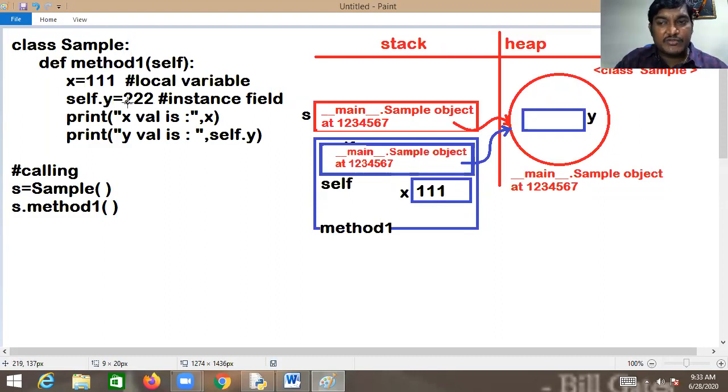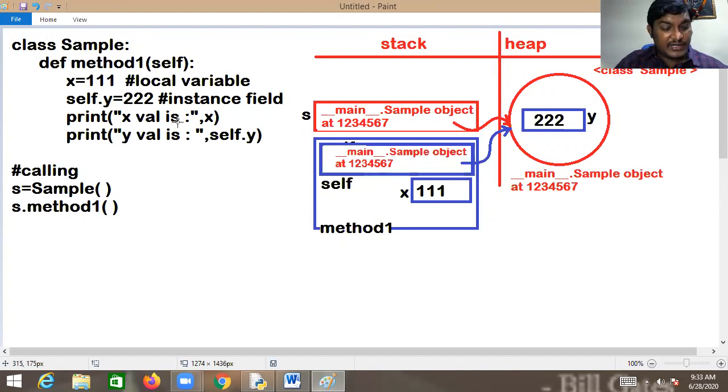First the Python virtual machine will ensure whether any variable with the name Y exists in the sample object. If the variable Y is not there, then immediately the Python virtual machine will take the responsibility of creating one memory block with the name Y inside the object, and that will be initialized with 222. This is what exactly happens.